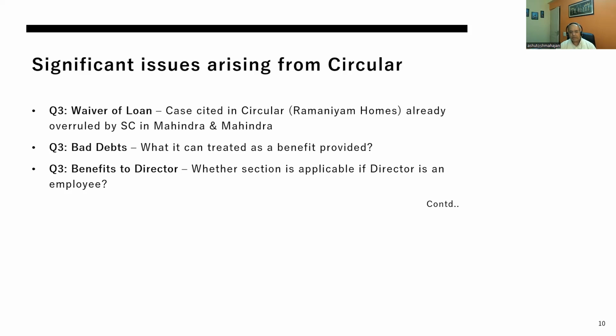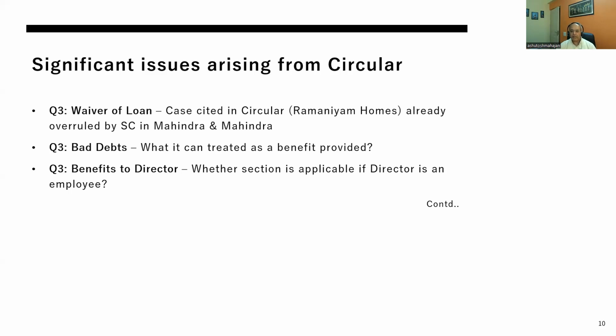Question number 3, in one of the examples, has also listed some benefits being given to a director without distinguishing whether the director is an employee or not. Obviously, if the director is an employee of the company, then 194R will not apply.